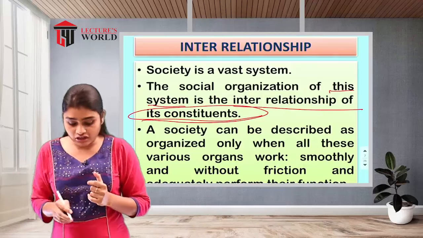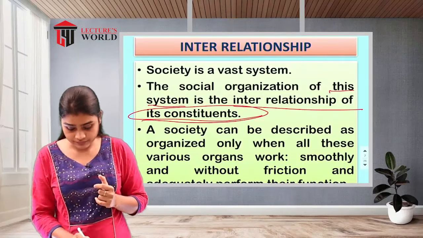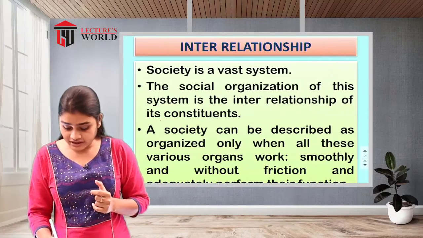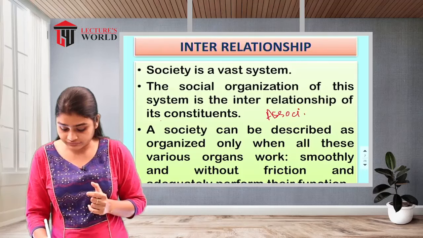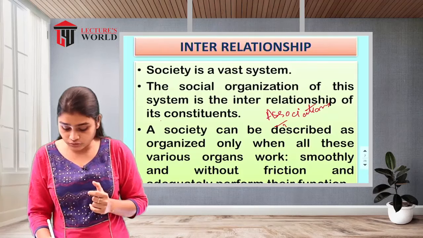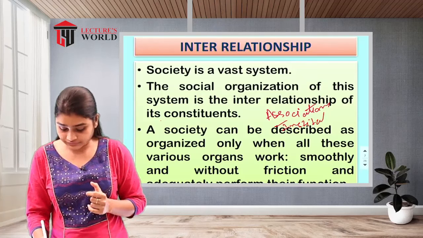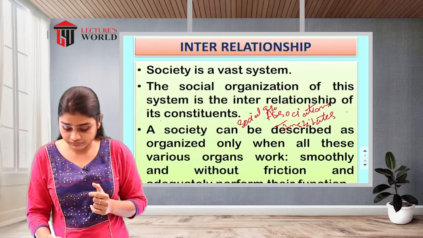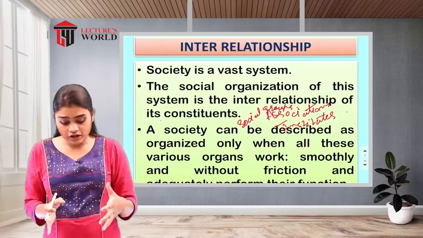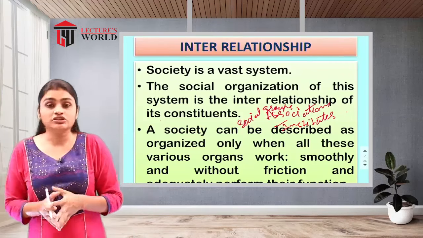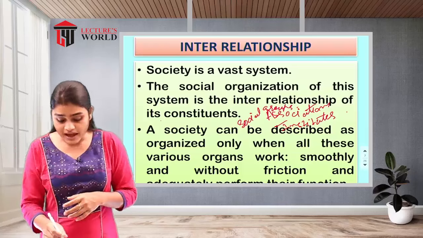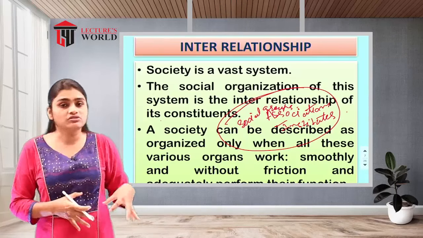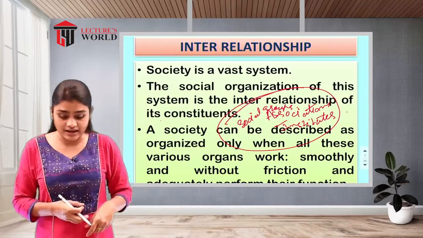If we talk about the constituents of this social organization, we can say the associations, institutes, and social groups. These are called the constituents of social organizations. That's why these are part of the system, the social system, or the system of the society.